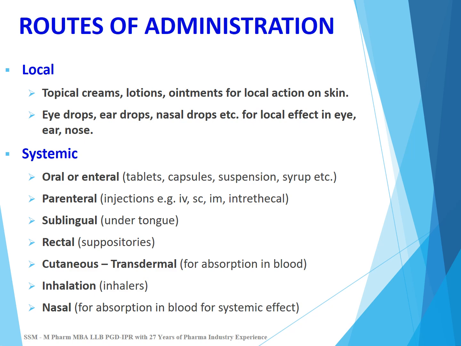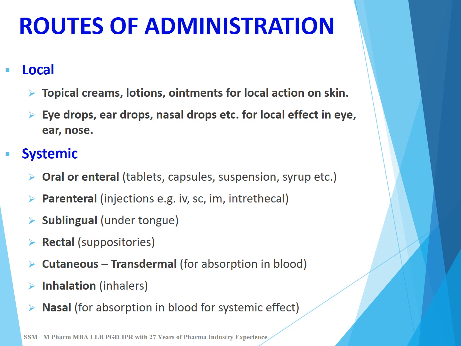Systemic routes of administration include oral or enteral, for example taking a tablet, capsule, suspension or syrup via the mouth. The second systemic route is parenteral or injection, which may be intravenous, subcutaneous, intramuscular, or intrathecal, etc. The third systemic route is sublingual, in which the tablet or drug is placed under the tongue and absorbed from there.